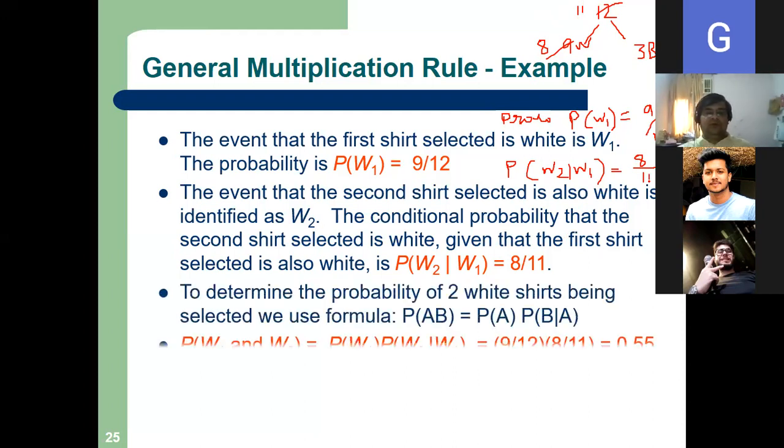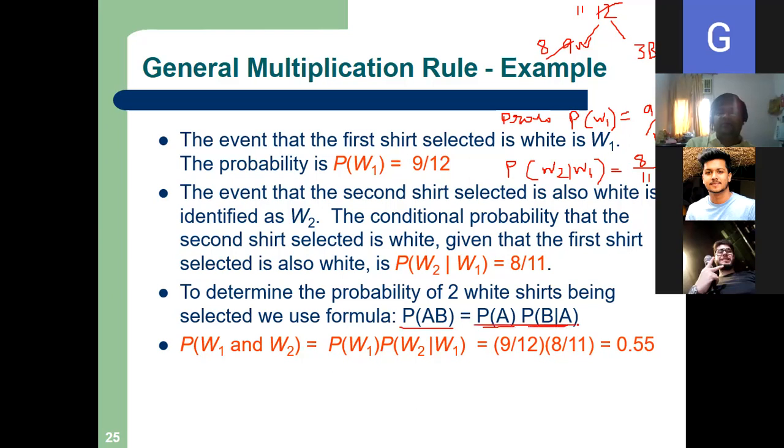Now, to determine the probability of 2 white shirts being selected, we use the formula joint probability. Probability that A and B occur jointly is equal to PA into PB given A. We are using that formula. So in my case, what will it be? P of W1 and W2 is equal to PW1 into PW2 given that W1.